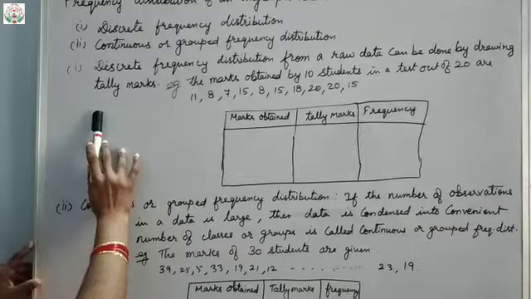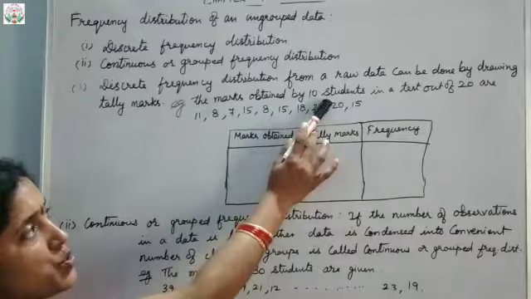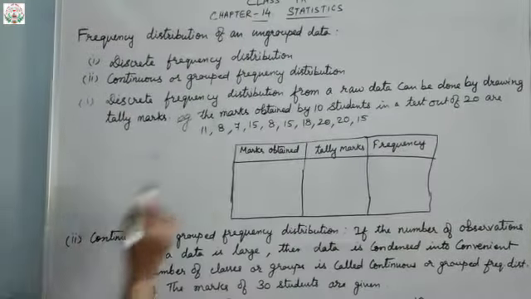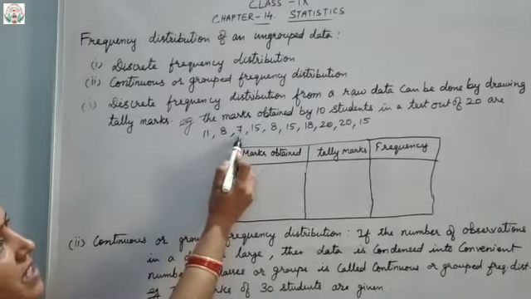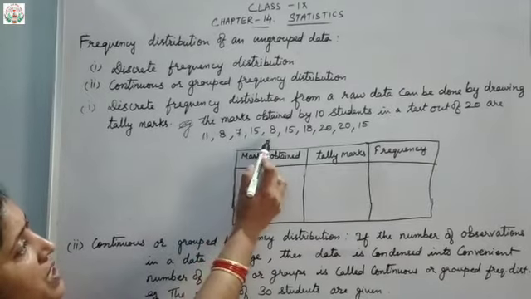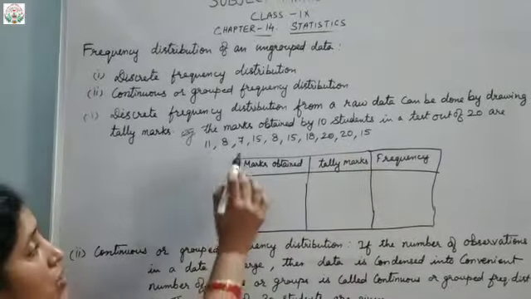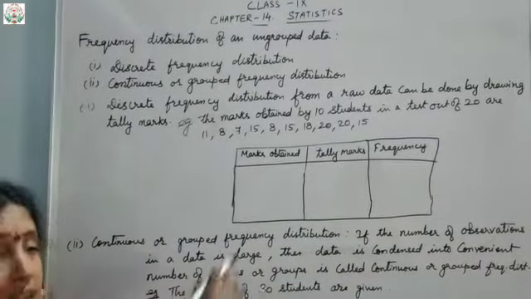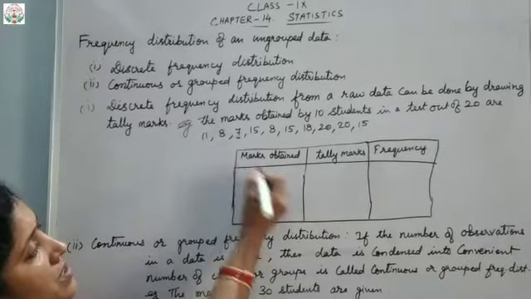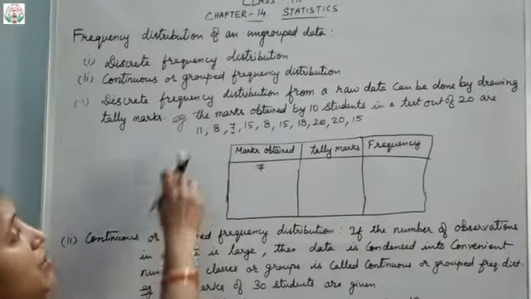What do you mean by tally marks? Here you can see the example: the marks obtained by 10 students in a test out of 20 are given as 11, 8, 7, 15, 8, 15, 18, 20, 20 and 15. So these are the marks out of 20. How many students? 10 students. Now here the first number is 7, so I will write 7. Here how many students have 7?